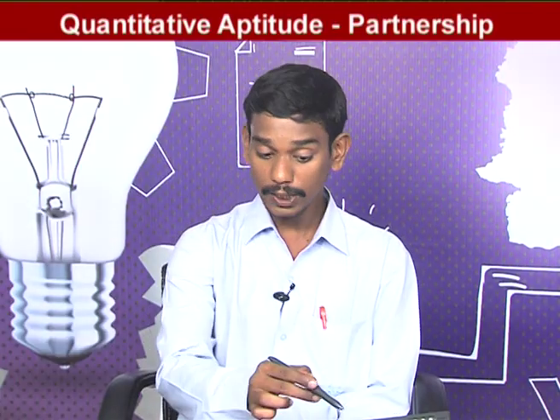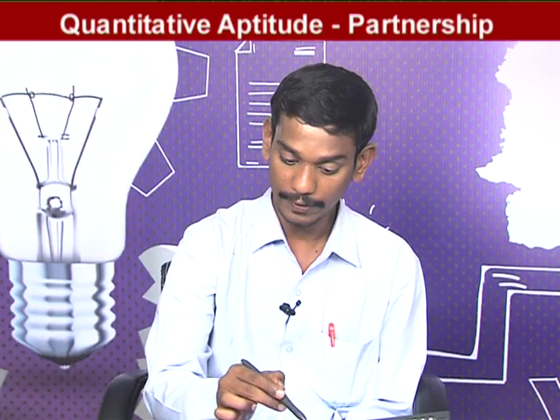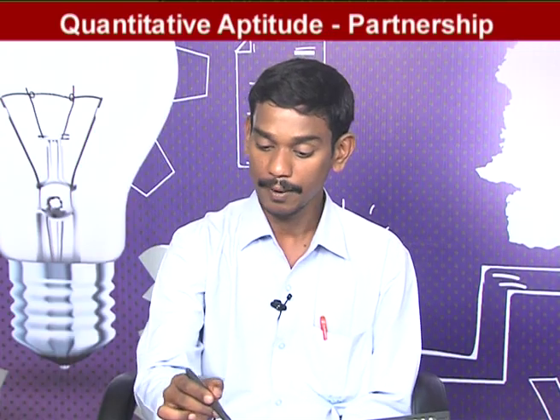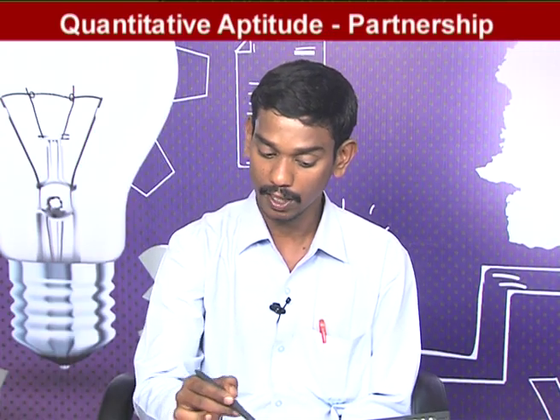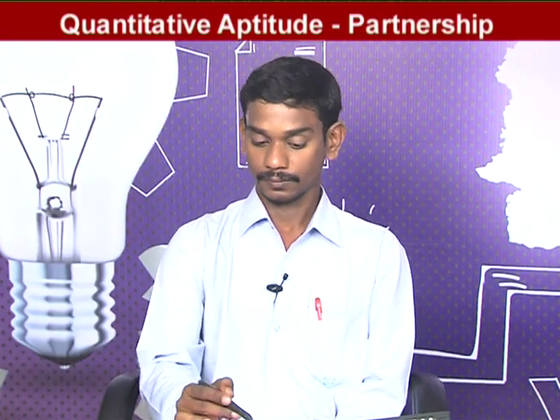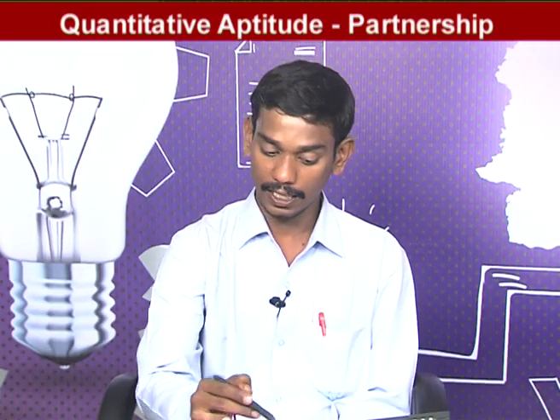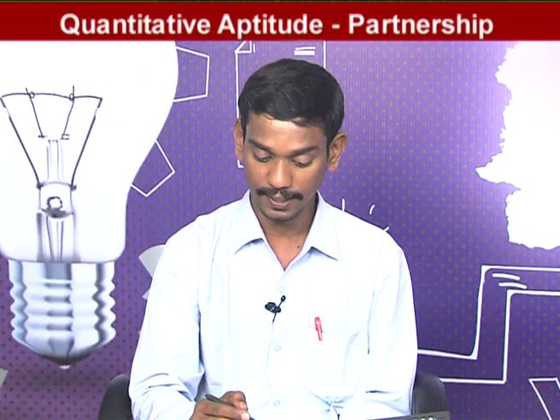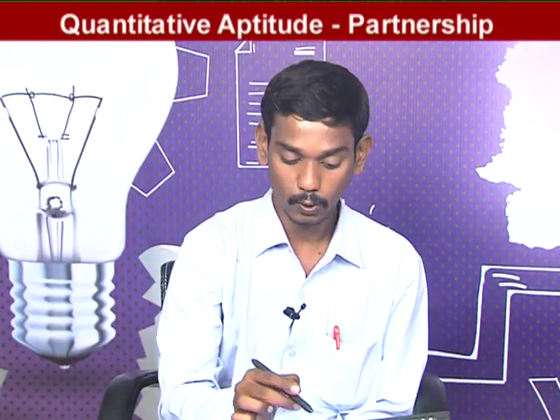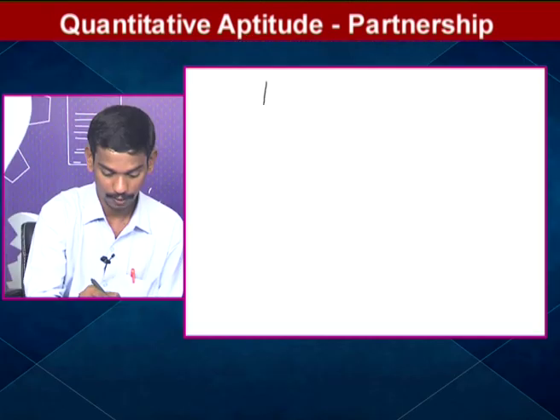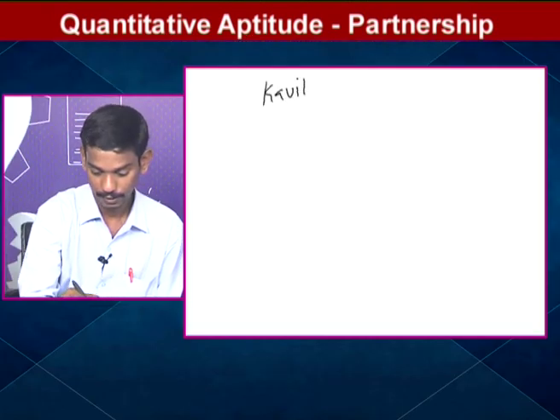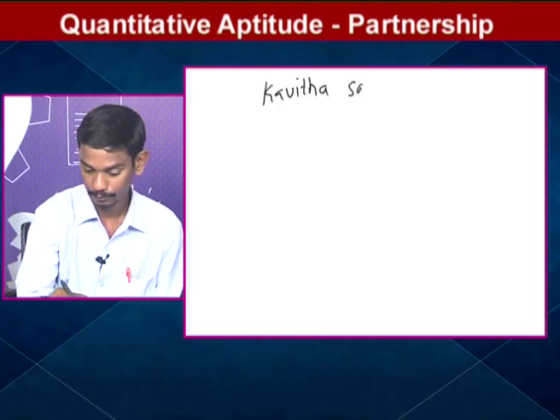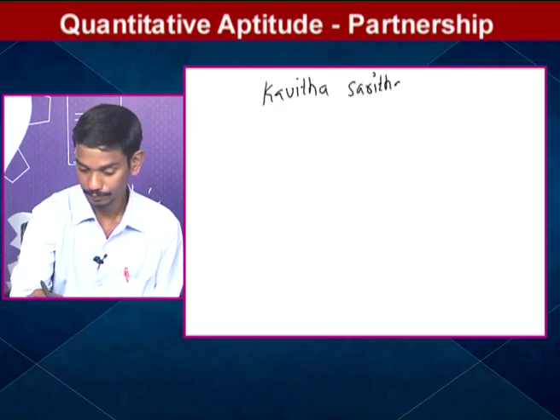But in this question, who started the business first of all? Kavita and Sarita both started the business with 10,000 and 20,000. After 6 months, Kavita leaves the business. At the same time, Rani joined with 30,000. At the end of the year, they got a profit of 48,000. Find Rani's share in their profit. In this question, 3 partners are there: Kavita, Sarita, Rani.